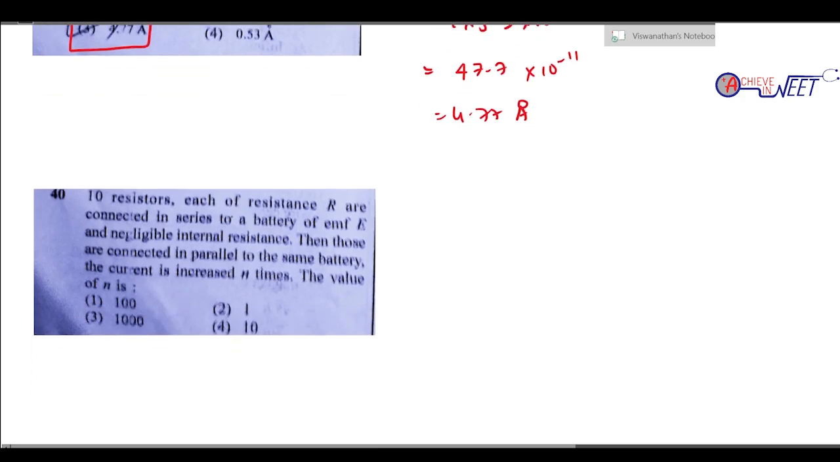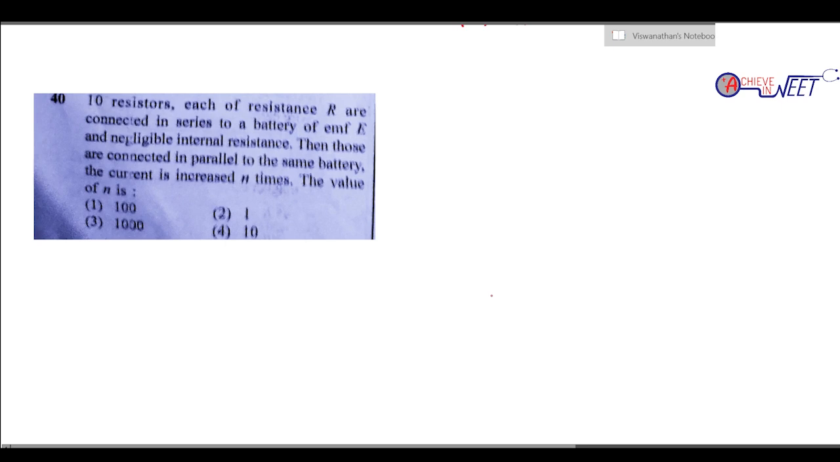Question 40. 10 resistors, each of resistance R, are connected in series to a battery of EMF E and negligible internal resistance. Then those are connected in parallel, and the current is increased by n times. They ask the value of n. First they connect the 10 resistances in series. When connected in series the net resistance is NR, so with 10 resistances it is going to be 10R. It is the same battery, so let the battery potential be V. So for the series combination, equivalent resistance is 10R and the current in series is V by R equivalent, that is V by 10R.